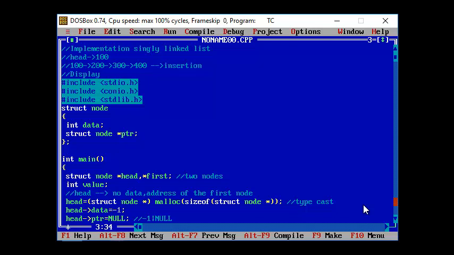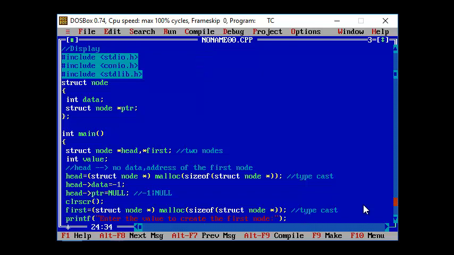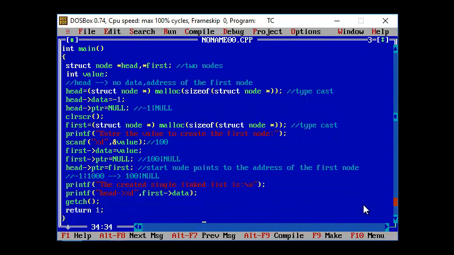So I'm just going to write a small logic. I'm making use of a while loop, and I'm asking the user to enter the choice.